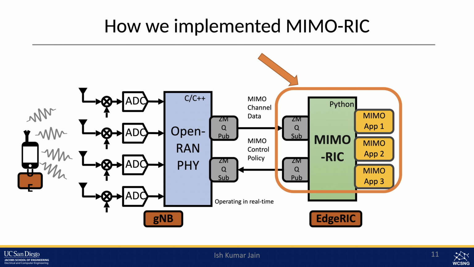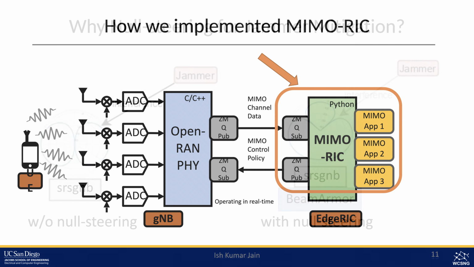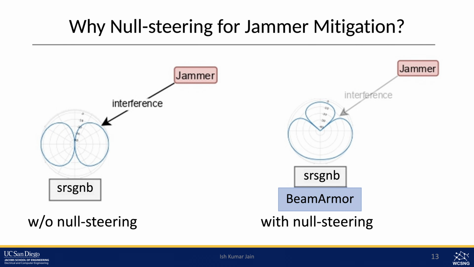So we have access to MIMO channel data on one hand to go from srsRAN to our controller, and on the other hand, when we create a new beamforming policy, this policy has to go back from our controller to the srsRAN. So I'll discuss in more detail the different parts and components that we have built or enabled to develop this platform. First, let's look into how we build this GMQ pub in srsRAN to open an interface to stream the MIMO channel to our application.